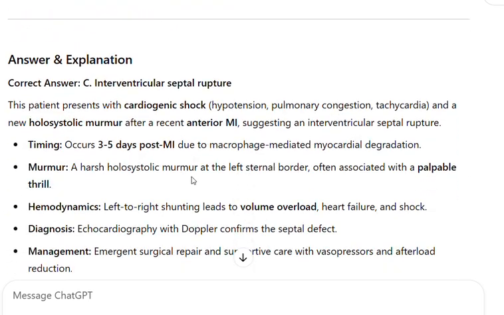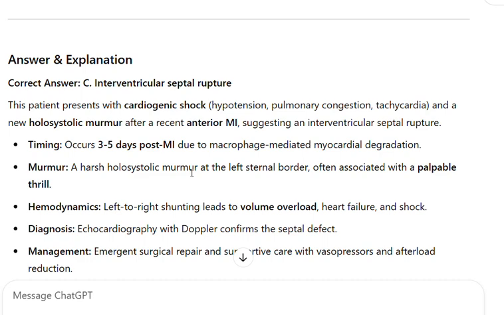This patient presents with cardiogenic shock, hypotension, pulmonary congestion, tachycardia, and a new holosystolic murmur after a recent anterior MI, suggesting an interventricular septal rupture. Timing: occurs 3 to 5 days post-MI due to macrophage-mediated myocardial degradation. Murmur: a harsh holosystolic murmur at the left sternal border, often associated with a palpable thrill.